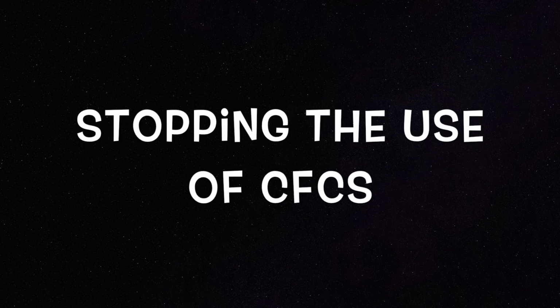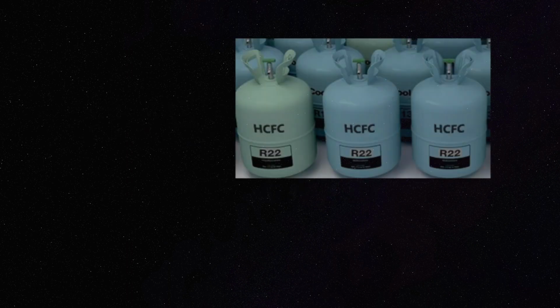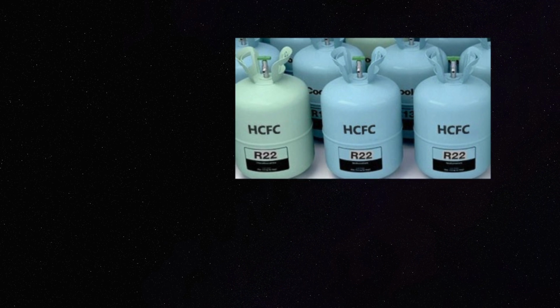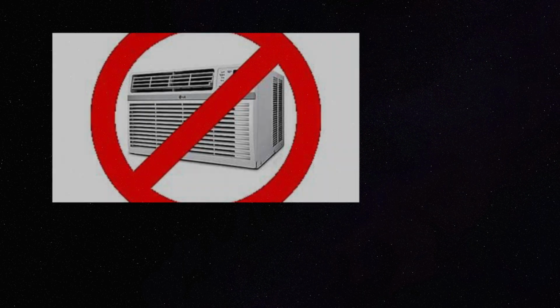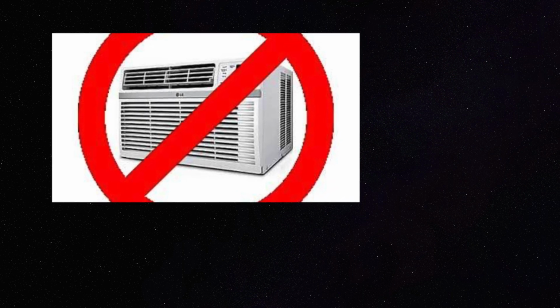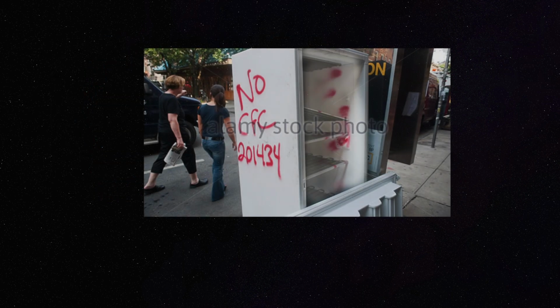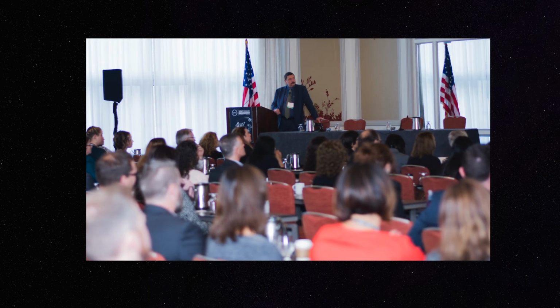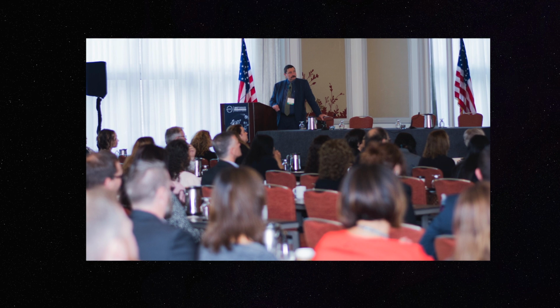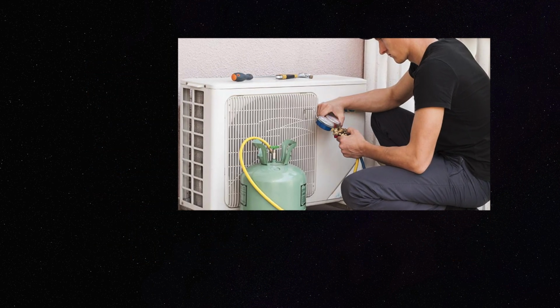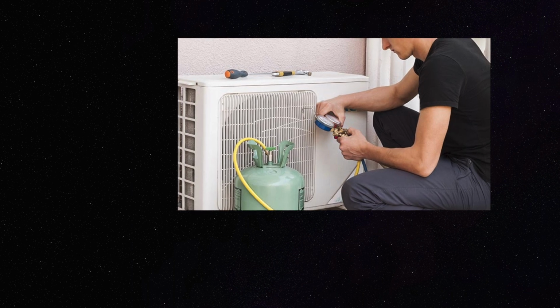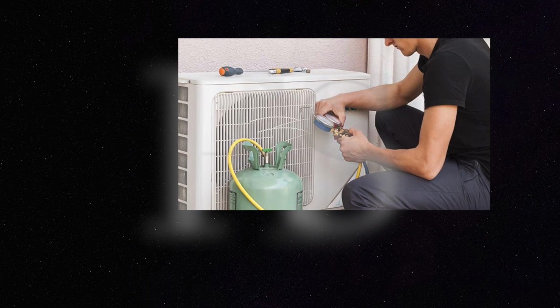How to stop the use of CFCs. Number 1. Use HCFC to replace CFCs. Reduce the use of CFCs. Dispose of CFC residues in special places. Educate the public about the effect of CFCs on the ozone layer. Recollect the CFCs from air conditioners and refrigerators when servicing them.